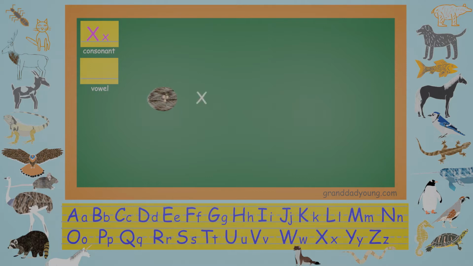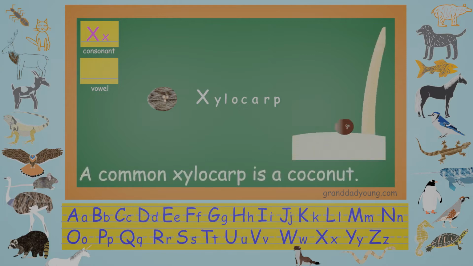Xylocarp. X-Y-L-O-C-A-R-P. The word xylocarp begins with the letter X. It is the name of a group of fruit that has a woody outer casing. A common xylocarp is a coconut.